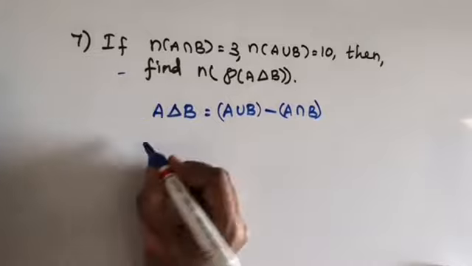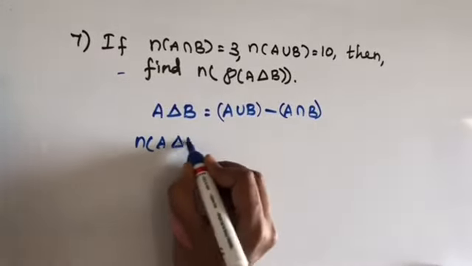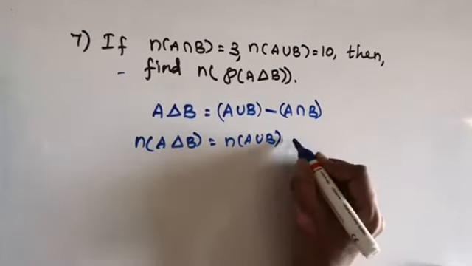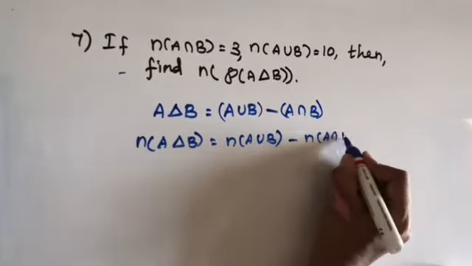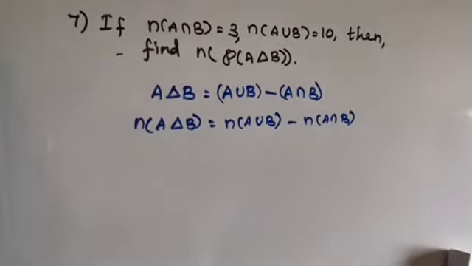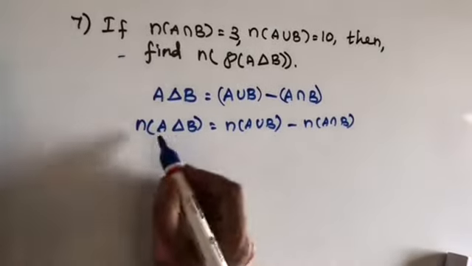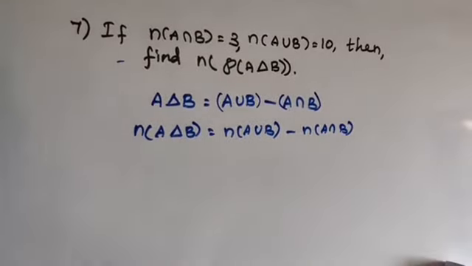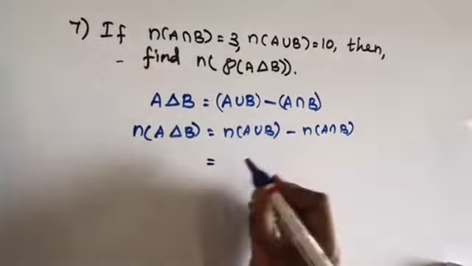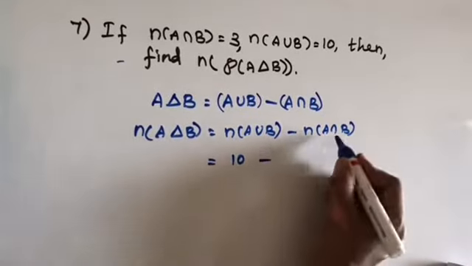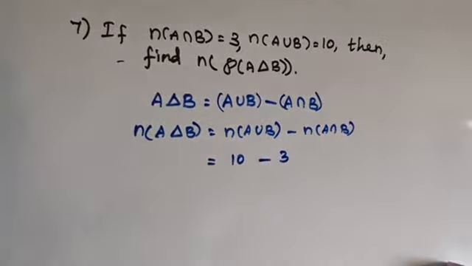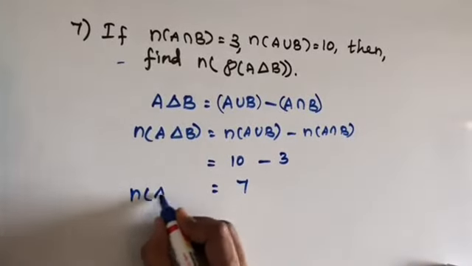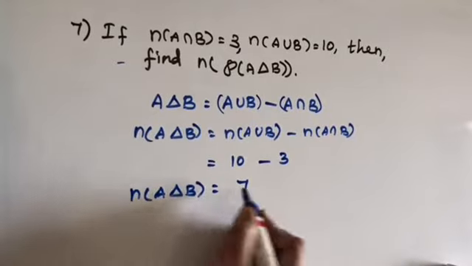So, n of a symmetric difference b is equal to n of a union b minus n of a intersection b. This is the formula for the number of terms. Here n of a union b is 10, it is given, minus n of a intersection b is 3, it is given there. So, 10 minus 3 is equal to 7. So, n of a symmetric difference b is equal to 7.